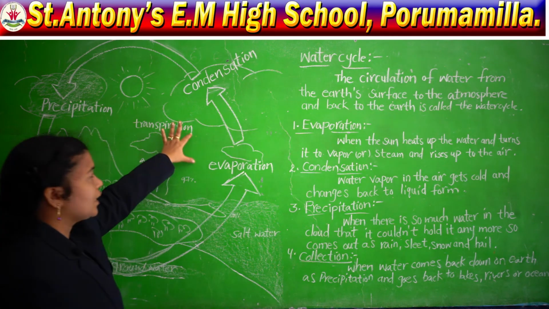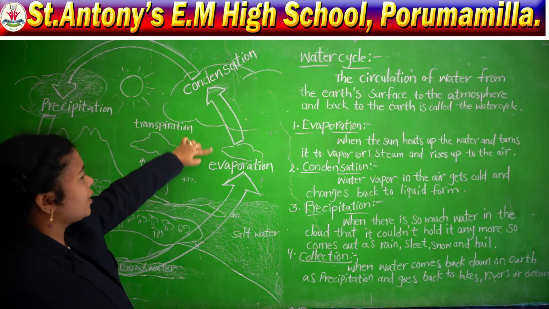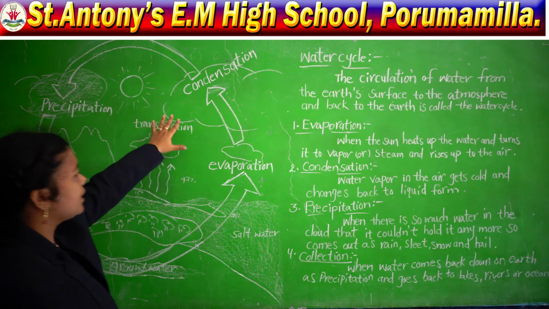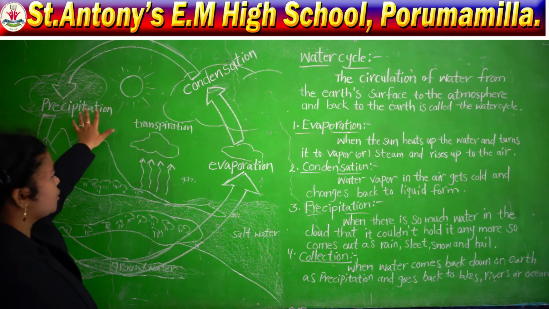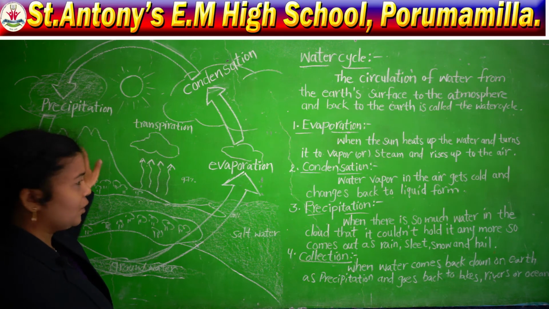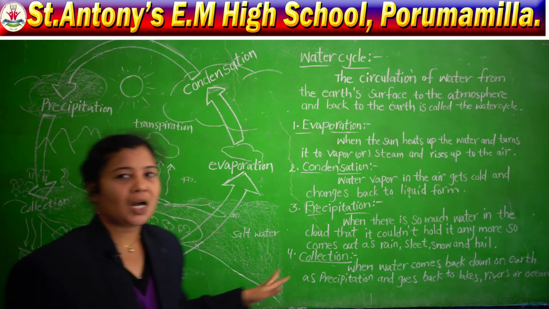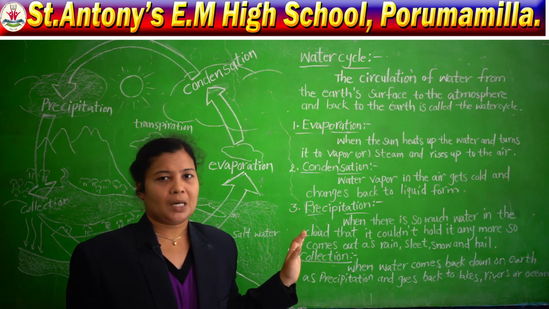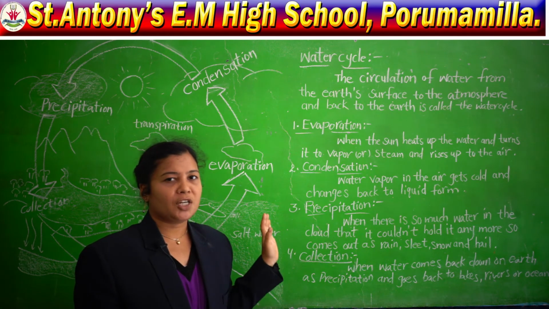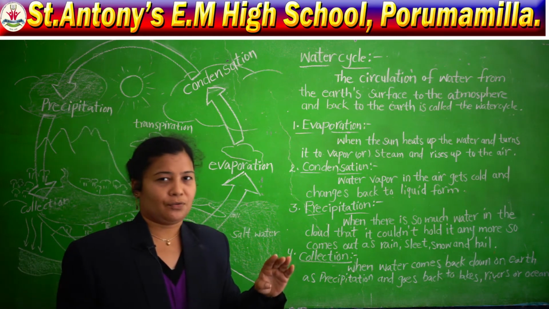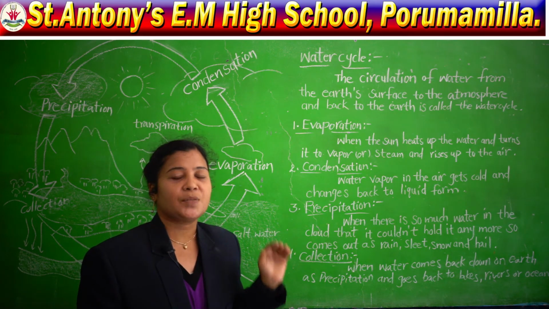So when the water vapor in the air gets cold and changes back to liquid form, that we are calling condensation. Have you understood? Yes. Next, the third stage of the water cycle is precipitation.